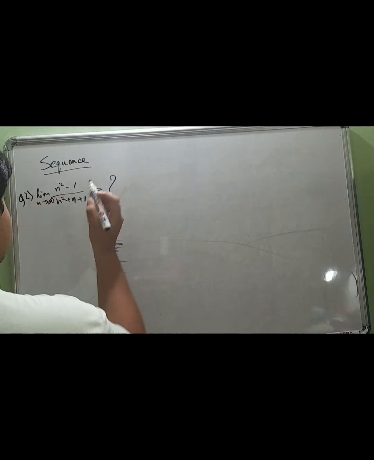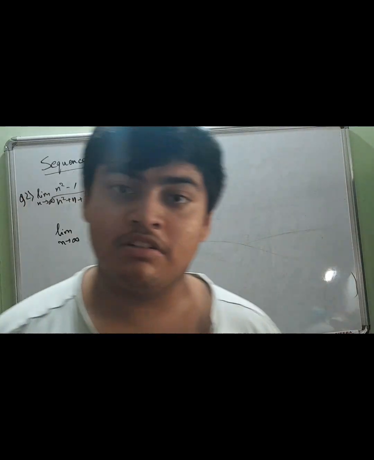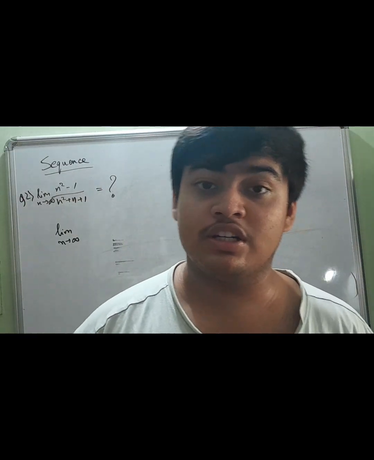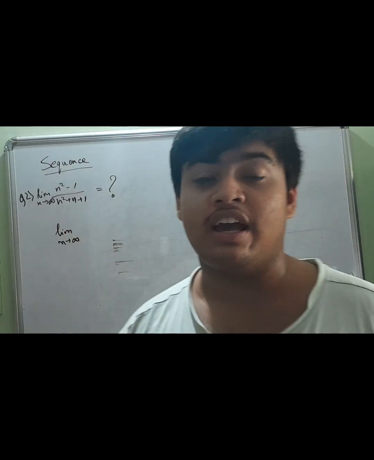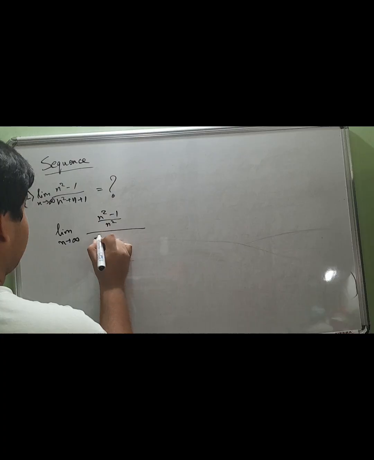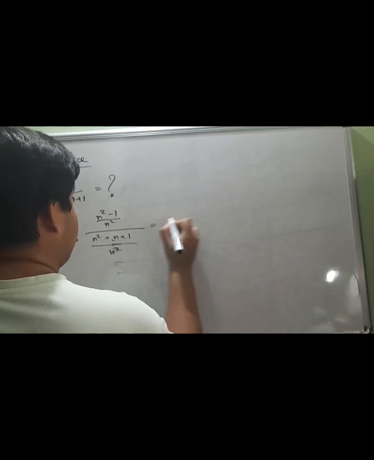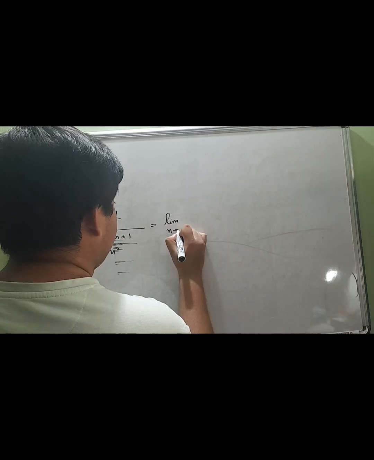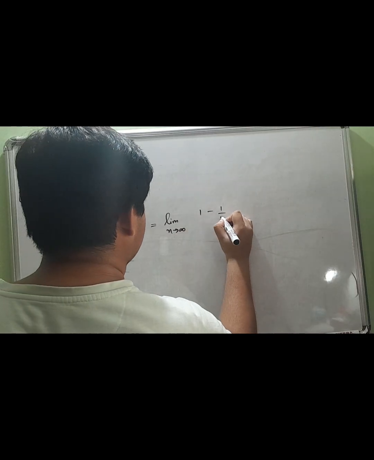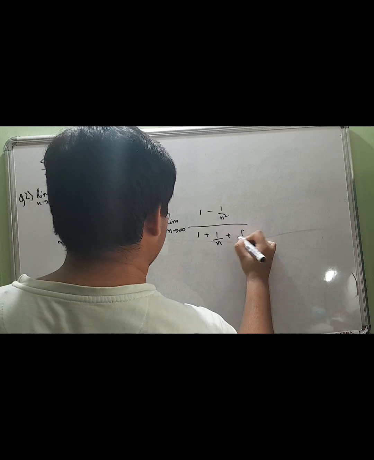So what we are going to do here is just divide the numerator and the denominator with the highest power. So in this case the highest power is 2, so we are going to divide it by n square on both sides. So it becomes n square minus 1 divided by n square plus n plus 1 whole divided by n square. So that gives us limit n tends to infinity 1 minus 1 by n square divided by 1 plus 1 by n plus 1 by n square.